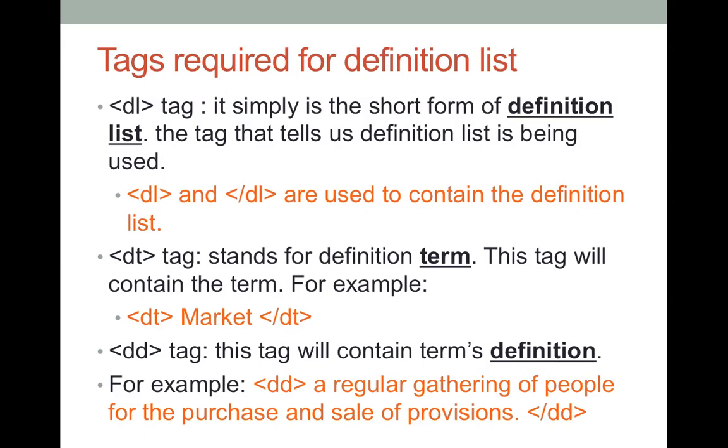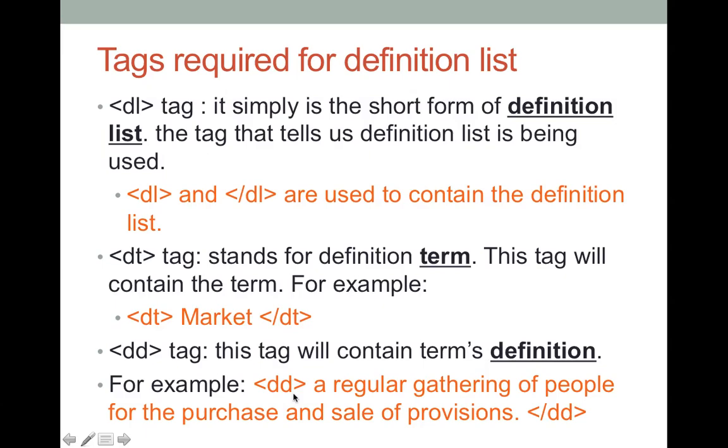So let's say, for example, we gave market. It will come between the opening and closing of the DT tag. You will specify market, which is the word that you want to define. Term is the word that you want to define further. And then once you have given this term, you want to define it, right? So the definition of that term will be provided in the DD tag, which is containing the definition of the term.